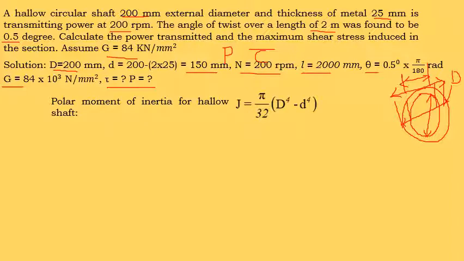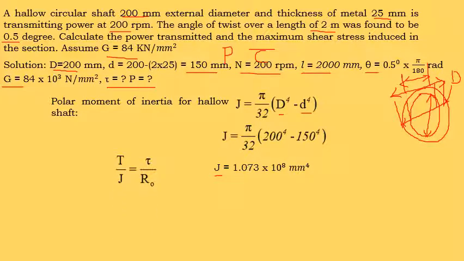First let us consider the polar moment of inertia for the hollow shaft. J is equal to pi by 32 into capital D to the power of 4 minus small d to the power of 4. We substitute the capital D value and the small d value to find the J value. After simplifying this equation, we get J is equal to 1.073 into 10 to the power of 8 millimeter to the power of 4. This is the polar moment of inertia for the given hollow shaft.